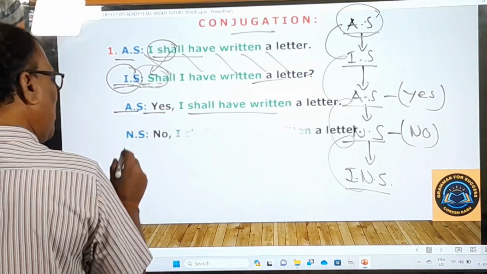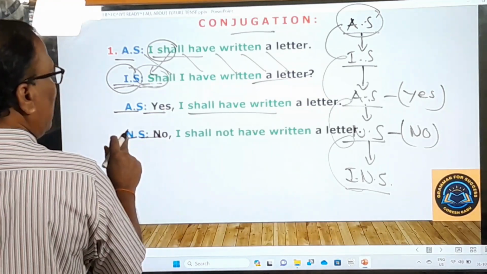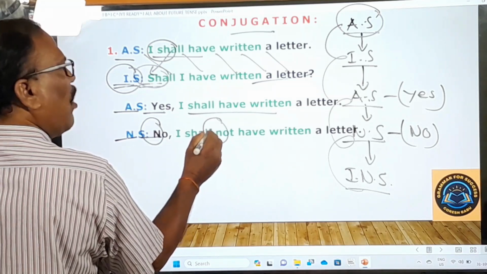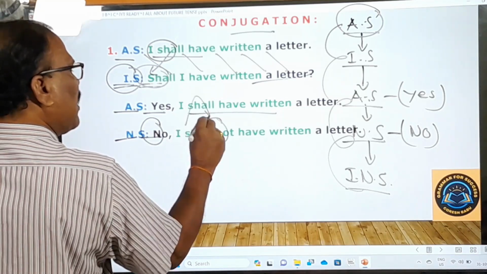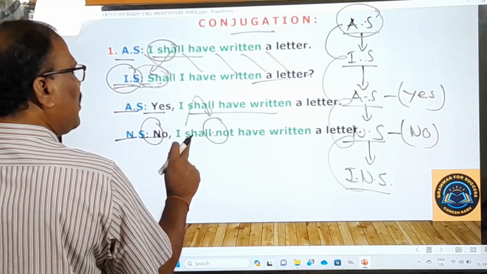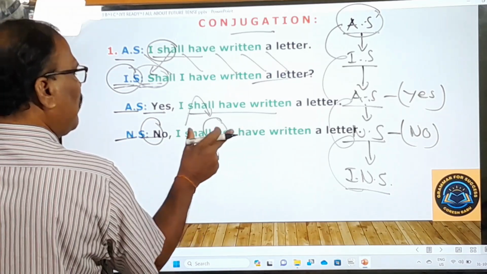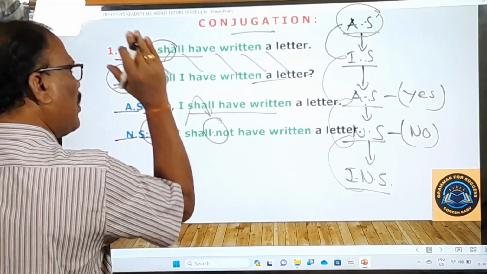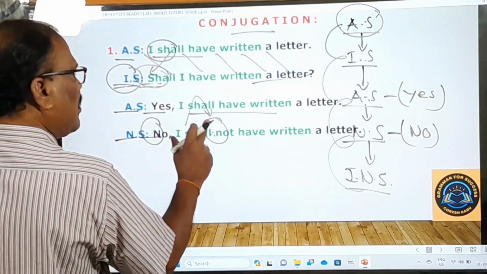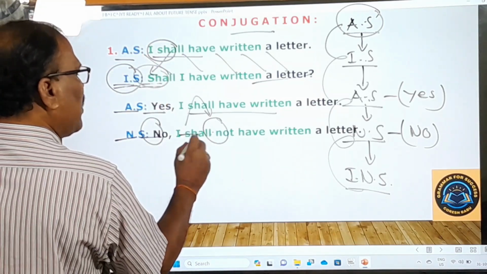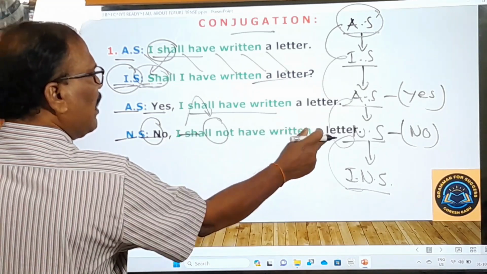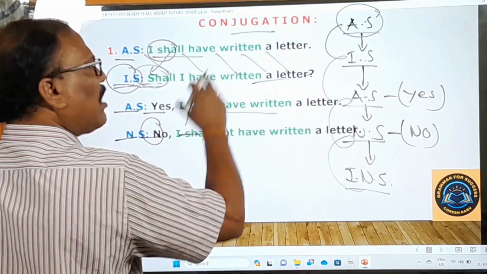If you want to say no to that, then it becomes a negative sentence, and it always begins with no, and in that no sentence there must be not, and this not must be placed immediately after the helping verb. What is the helping verb here? Shall have, these two parts. In this helping verb there are two parts, but the first part is only the main helping verb, and that's why this not should be used only beside this first part of the helping verb. I shall not have written a letter.